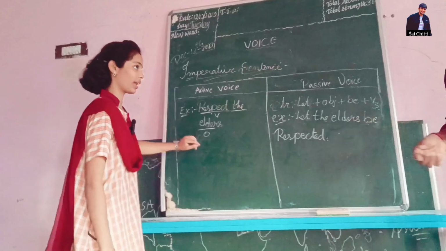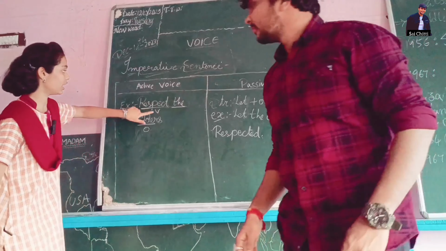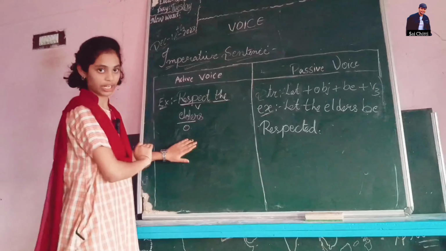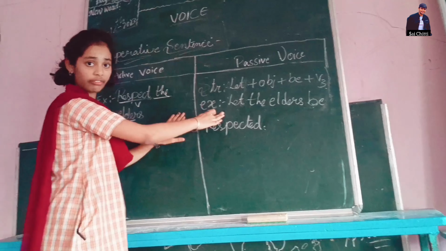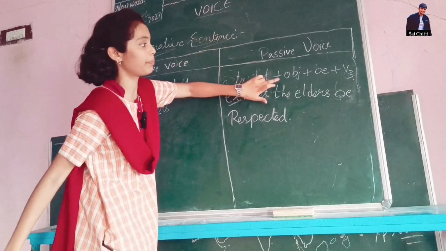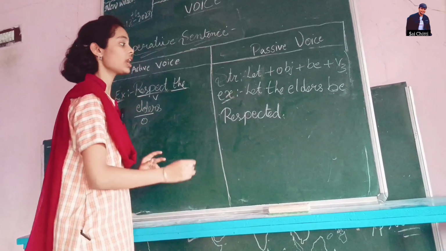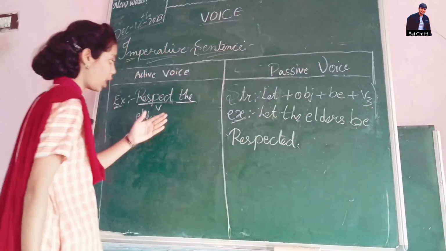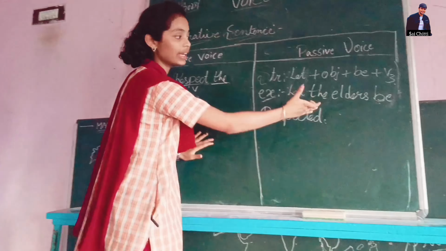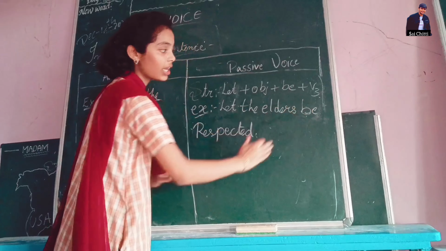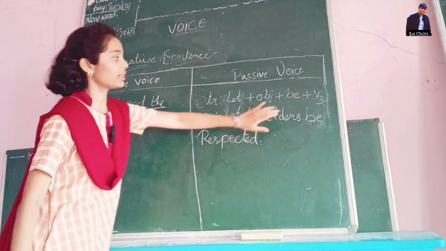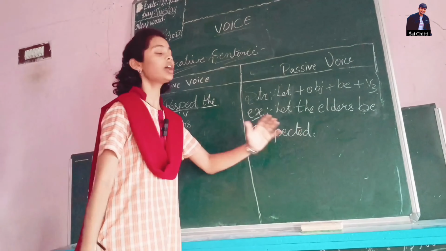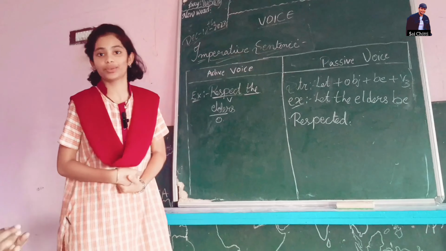Here the verb is respect and the elders is an object. So here when converted to passive voice, the structure is let plus object plus be plus V3. So we write let first and the object. Here the object is the elders. So we write the elders and then be. And then here V3. Here the V3 form of respect is respected. So we write respected. Thank you.